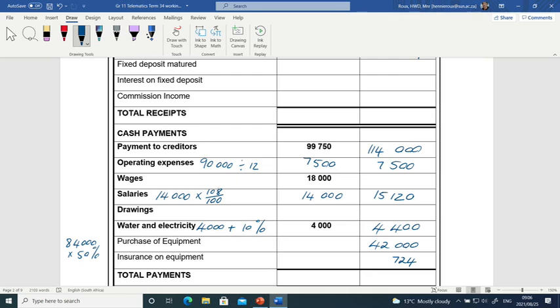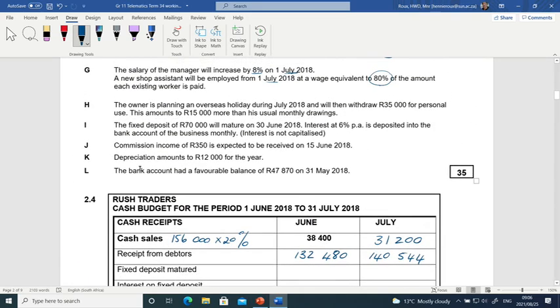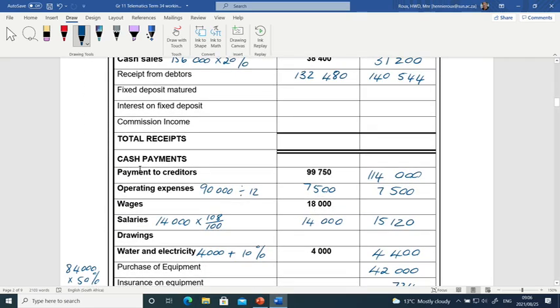Then the wages. They said the new worker is going to receive a wage of 80% of the amount that each existing worker earns. So the wages we saw is 18,000. It's given to us there, but that is for 3 workers. So the 18,000 divided by 3 will give us 6,000. 80% of that is what the new worker will be receiving.